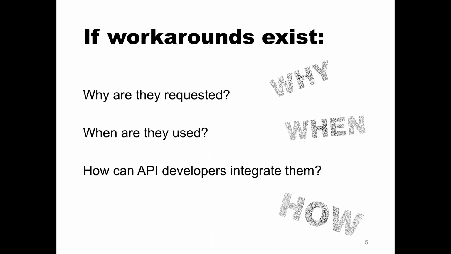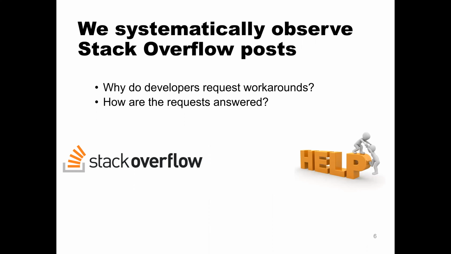So if a workaround exists, why are they requested? When are they used? And how can API developers integrate them into the API to improve the API and stop users from requesting these workarounds? So we systematically observed Stack Overflow posts to answer these questions.